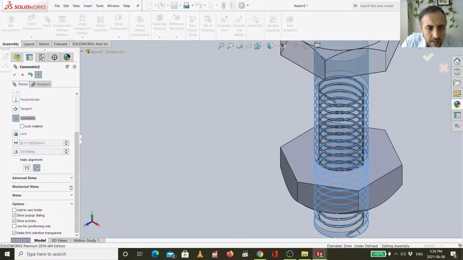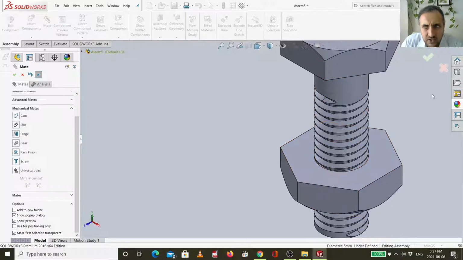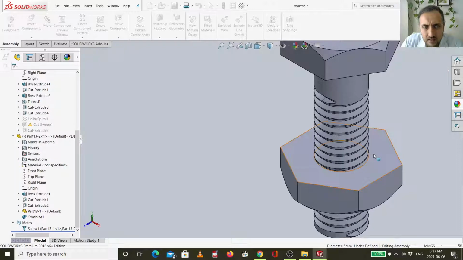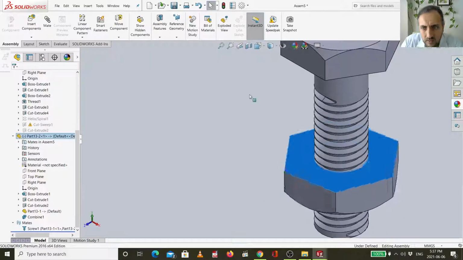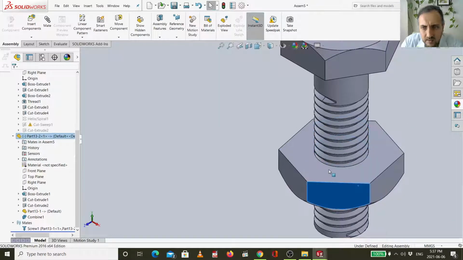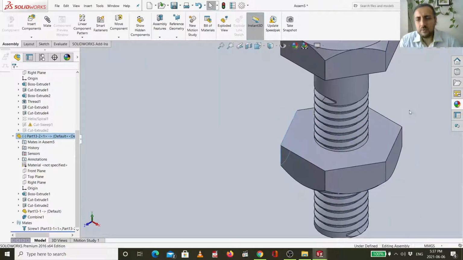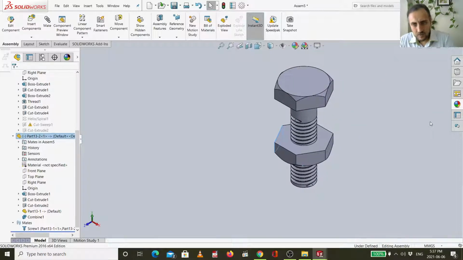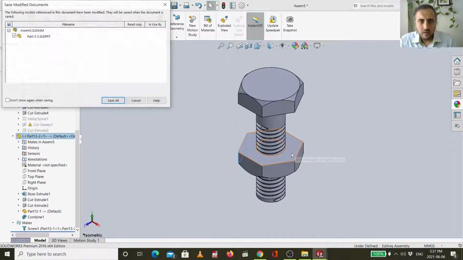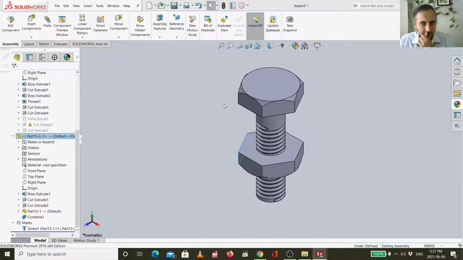Then the mechanical mate, same screw, with this distance and this one. So I say okay. Let me check if everything is fine. Look, now it can rotate correctly. It can go up and down. So save all, rebuild and save.